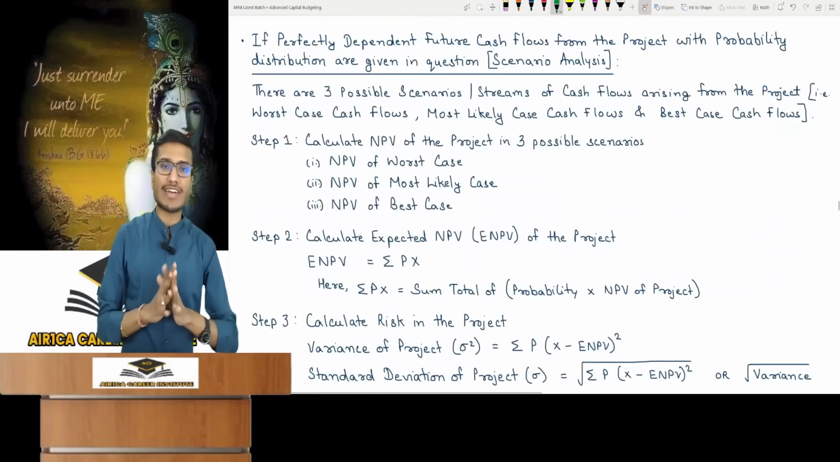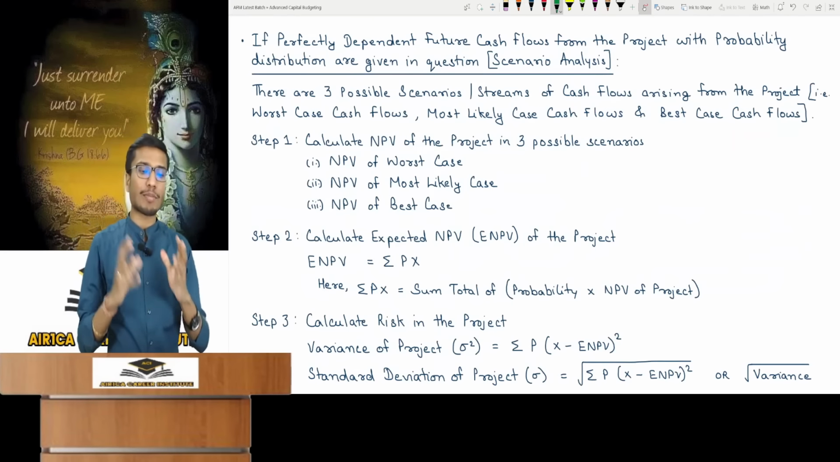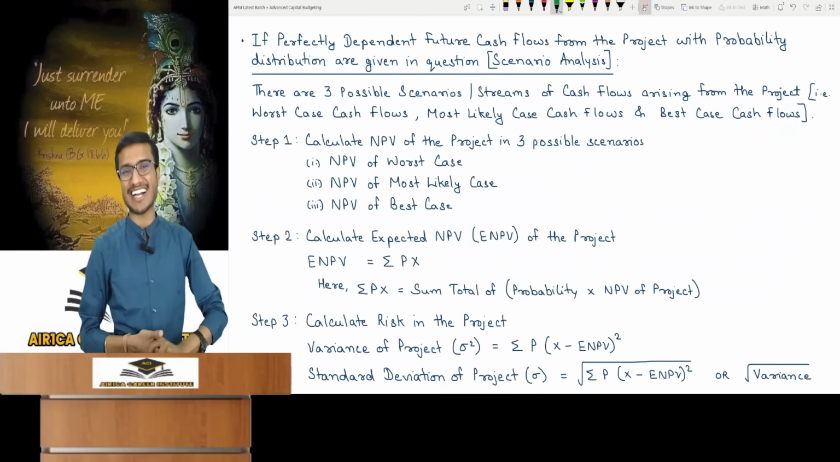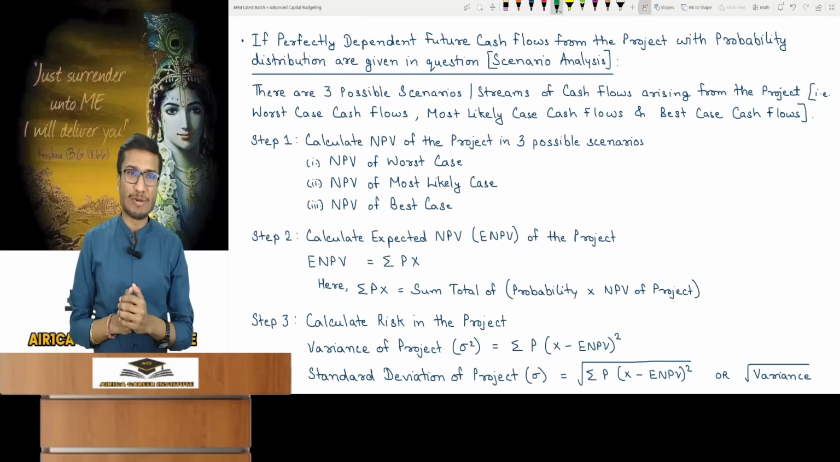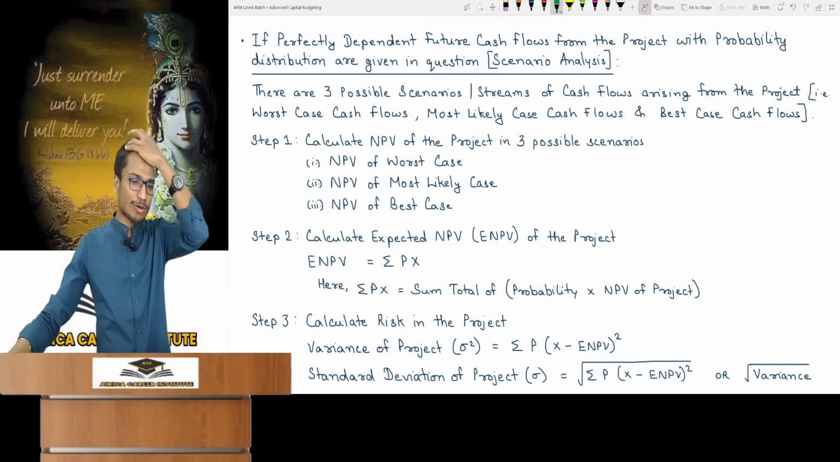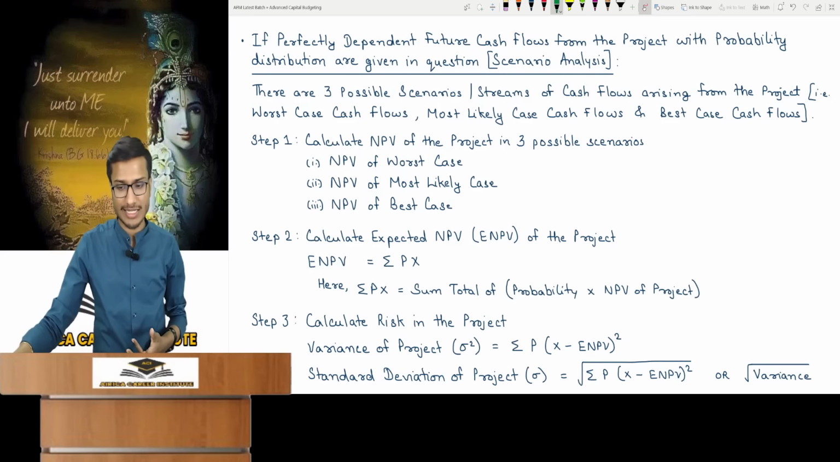Now for the next scenario, if perfectly dependent project cash flows are given with their probability, what's our approach? This kind of scenario or this case is also called scenario analysis. We will explore why it's named that and what it entails. Now I will explain it to you.